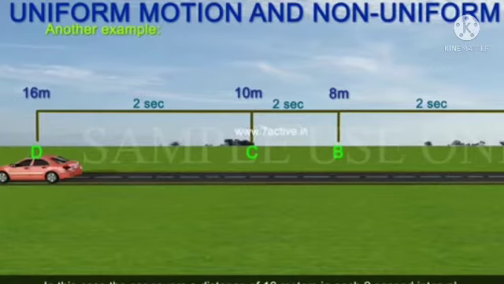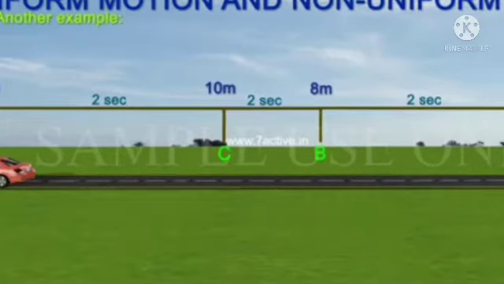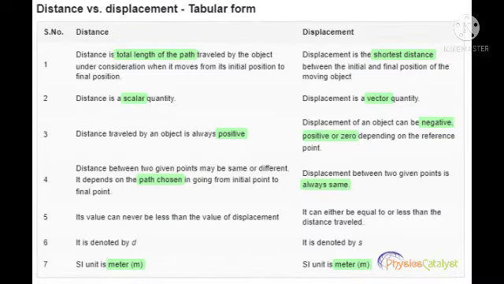In this case, the car covers a distance of 16 meters in 8 seconds. From this illustration, we can conclude that the car has travelled unequal distances in equal intervals of time. So, this type of motion is known as non-uniform motion. Now, differences between distance and displacement.